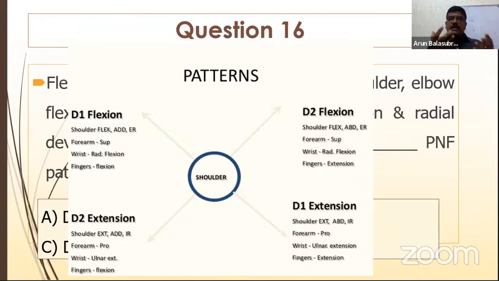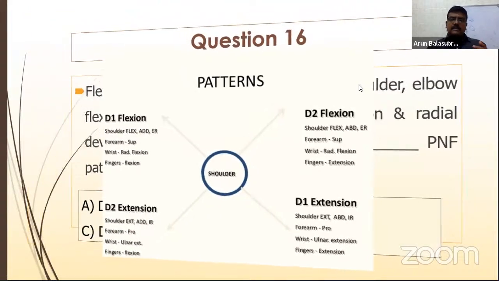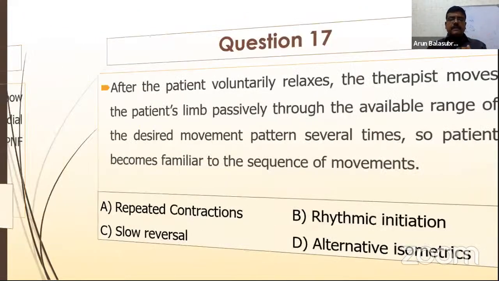Before, PNF or proprioceptive neuromuscular facilitation was applied for patients with neurological movement problems, but recently the PNF technique is also applied for patients with orthopedic conditions like musculoskeletal disorders, osteoarthritis of the knee joint, arthritis of the shoulders, neck pain. They have also started doing the PNF technique. So we have to at least know the basics of PNF. Although you do not understand the whole principles of PNF, at least you are supposed to understand what the techniques are and how they are done, right? As a growing service, you are supposed to understand it.